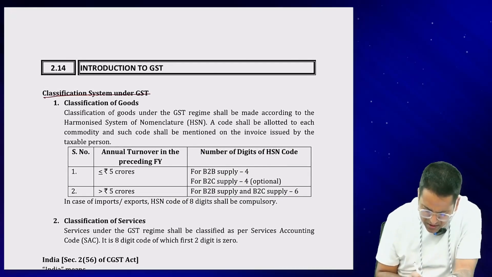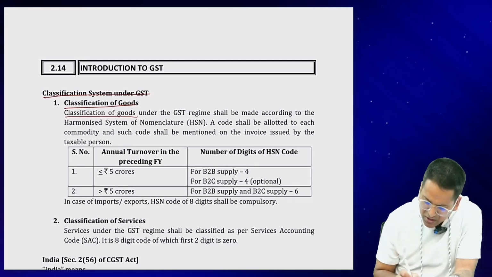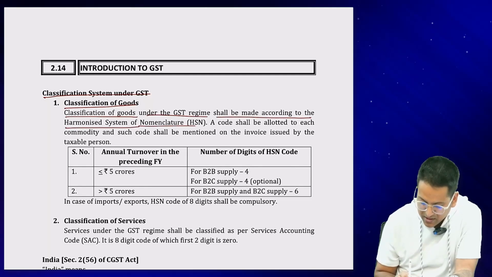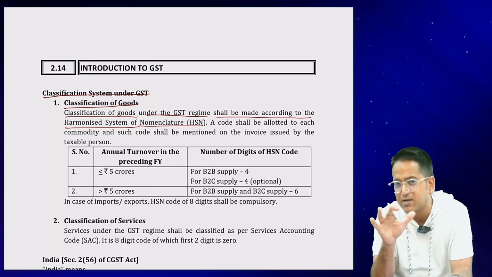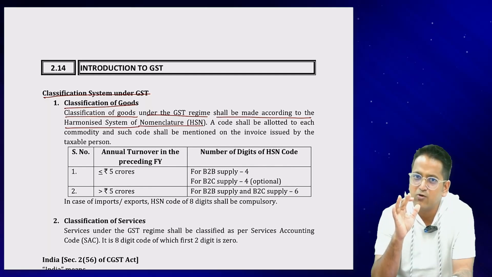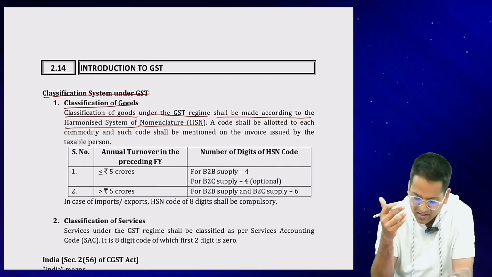Classification system under GST, classification of goods. Classification of goods under the GST regime shall be made according to the Harmonized System of Nomenclature. How will we classify goods, that is, what GST will be on which good? We'll do it based on HSN. And what is this HSN? This is an 8-digit international code. We didn't create it. This is an 8-digit international code.